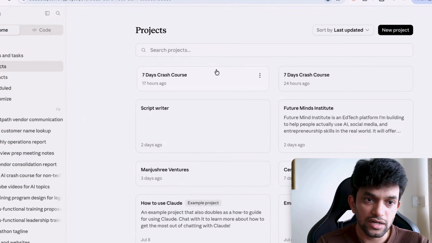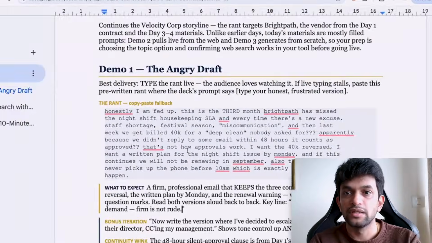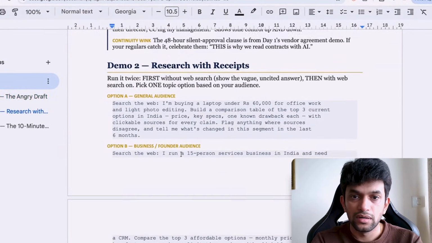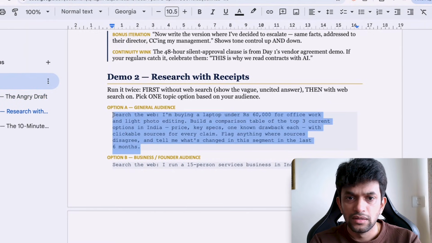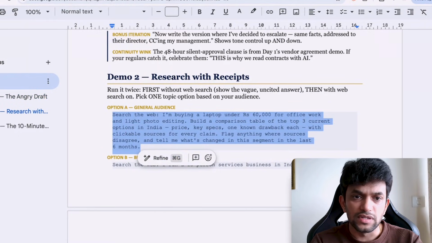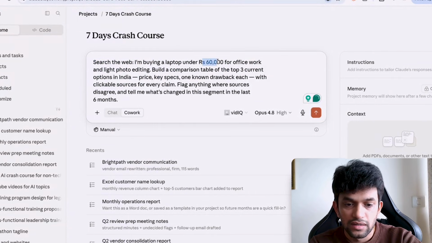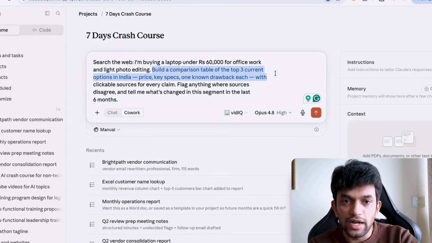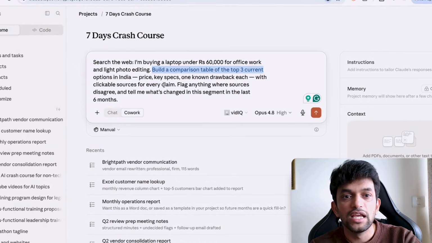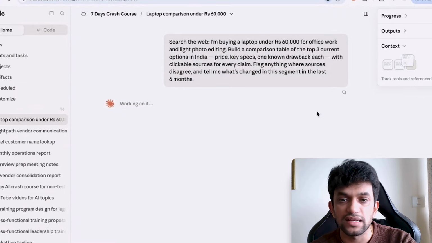Again, let me start a new chat in the same project. I will paste. Now I have a mock data over here. I think I can do this because this is a complete prompt in itself. Search the web. I'm buying a laptop under 60K for office work and light photo editing. Build a comparison table of top 3 current options in India, price, key specs, with clickable sources for everything. Flag anything where sources disagree and tell me what's changed in the segment in the last 6 months.